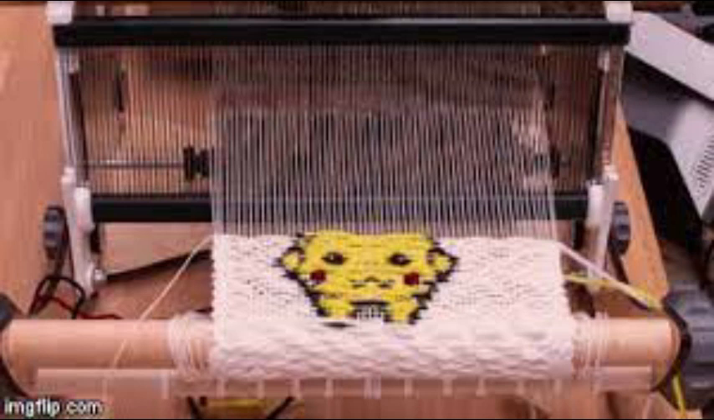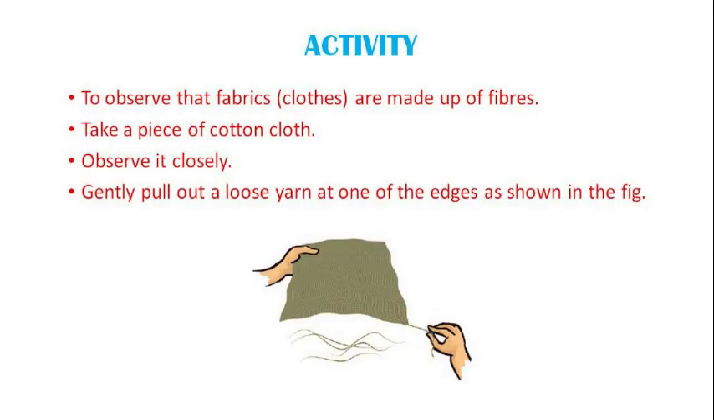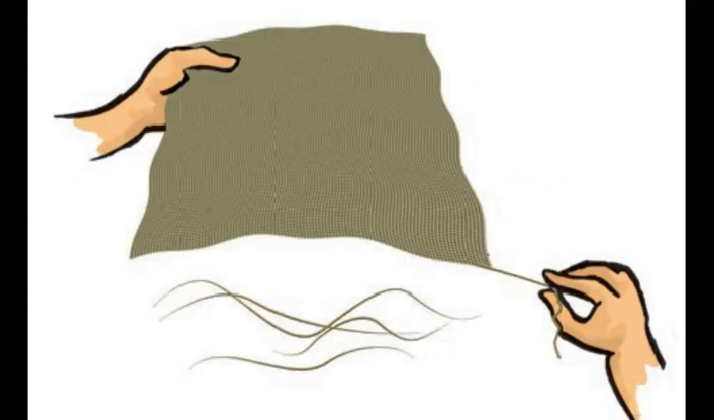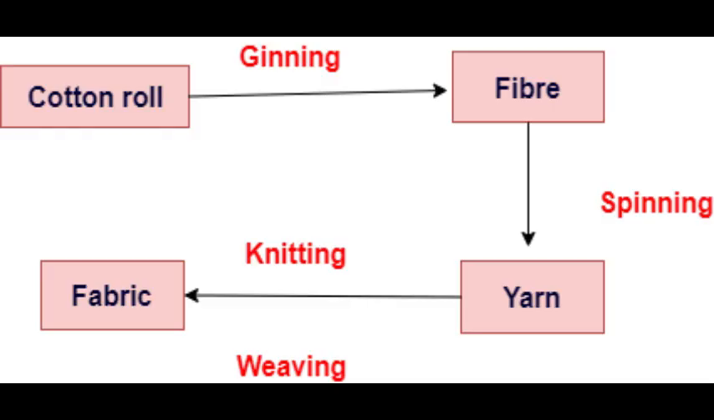So these are the processes from where, from the fiber, means from a thread, we can make a cloth. So this is a procedure. Are you getting this? So I hope you have understood that there are four methods to make a cloth: ginning, spinning, weaving and knitting. So these are the four methods. I hope you have understood it.